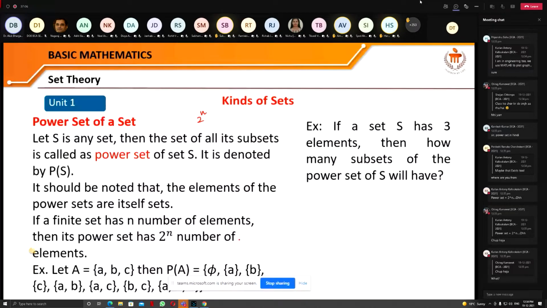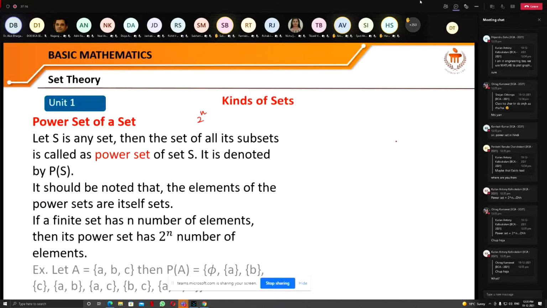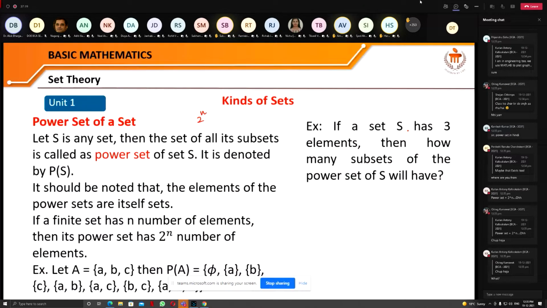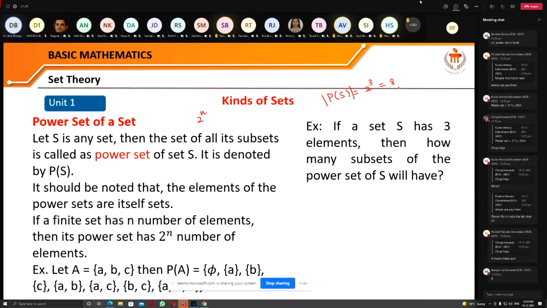So just look at here. It's a very interesting example. If this set S has 3 elements, then how many subsets will the power set of S have? So first of all, what is the power set of S? It contains 2 to the power 3, that is 8, elements. Correct?